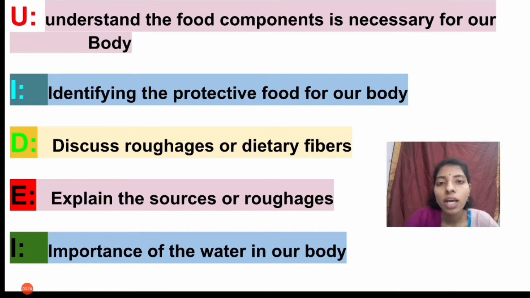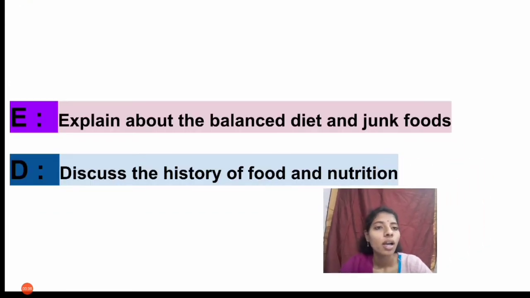In this chapter we are going to learn and understand the food components necessary to our body, identifying the protective food for our body, discuss refuges or dietary fibers, explain the sources of refuges, the importance of water in our body, explain about the balanced diet and junk food, and discuss the history of food and nutrition. After completion of this lesson, you will be able to learn all these topics.